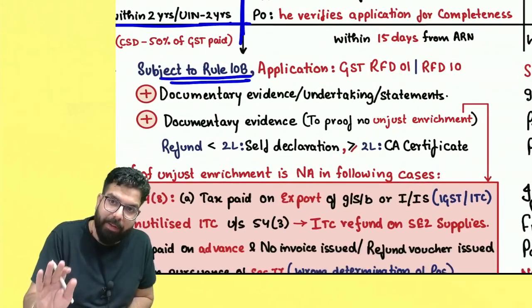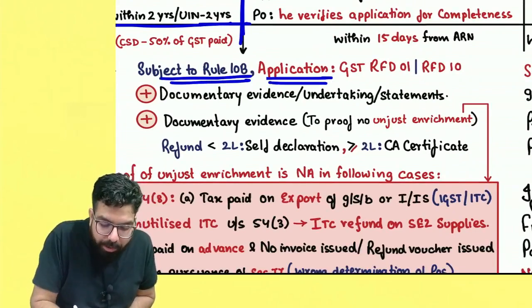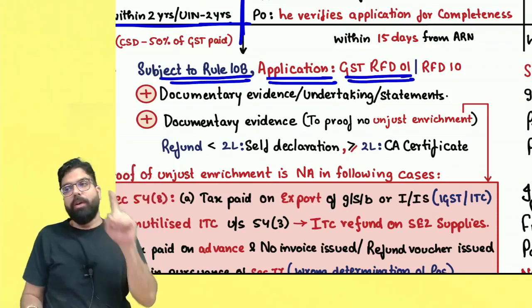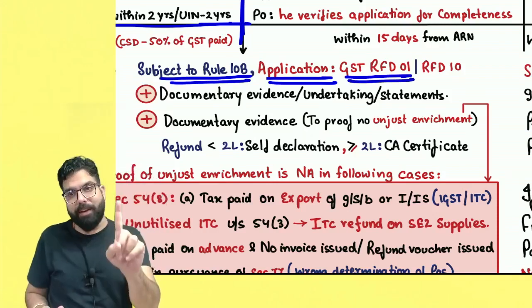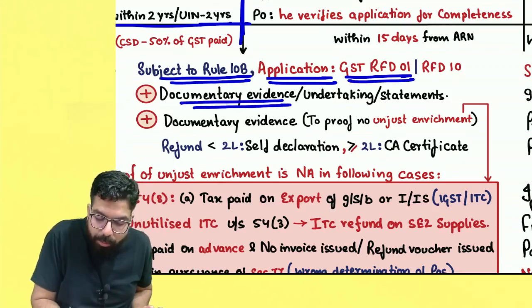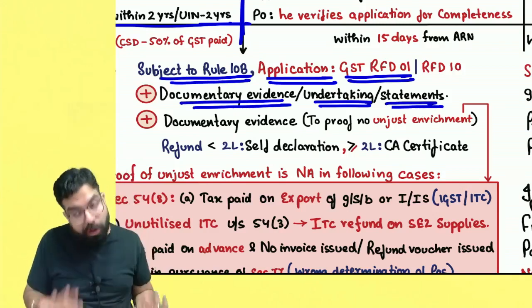Now, whenever you're applying for refund, first of all, you have to remember always, Baba, your Aadhaar authentication must be done. Okay? And now, whenever you are filing your application, it always goes with GST RFD01. So first of all, you always have to have your application. Along with the application, you have to give documentary evidence or undertaking or statements to prove that, sir, refund is due.